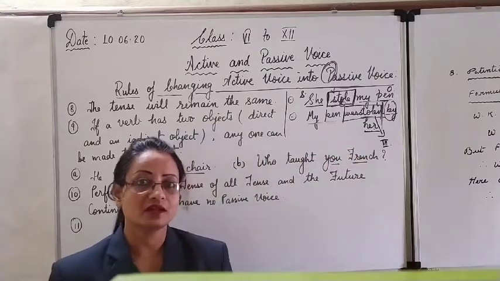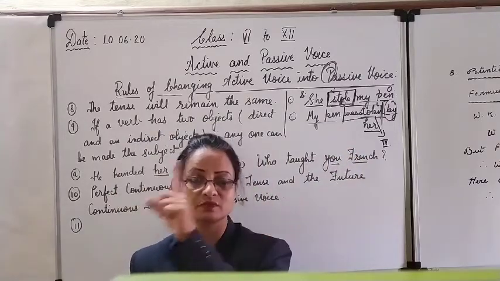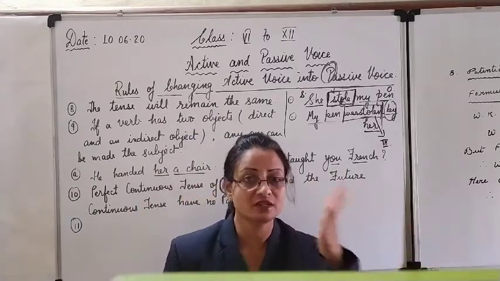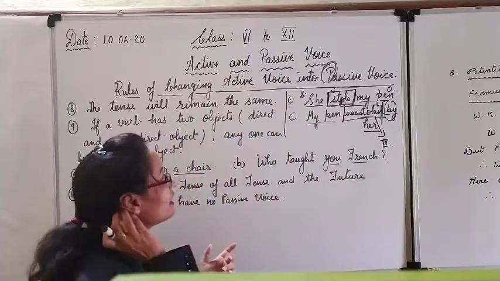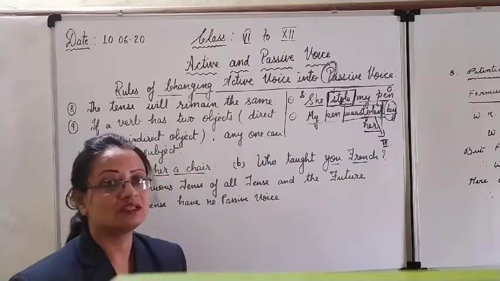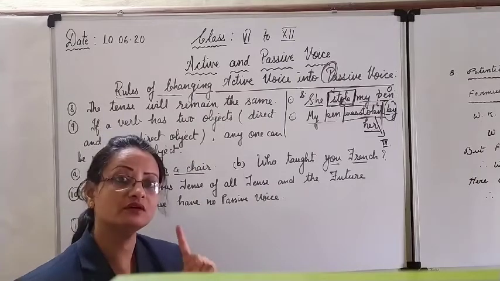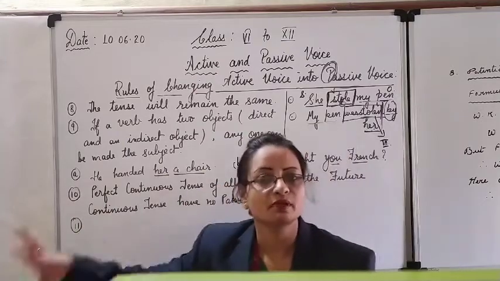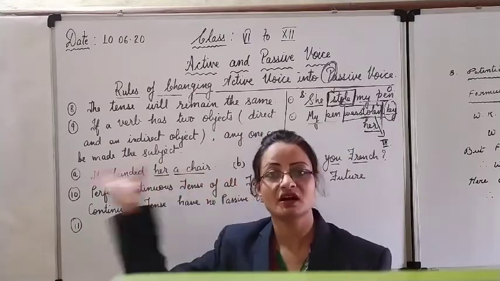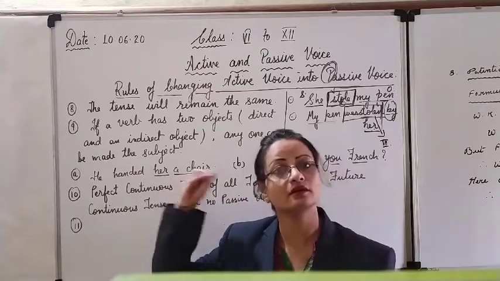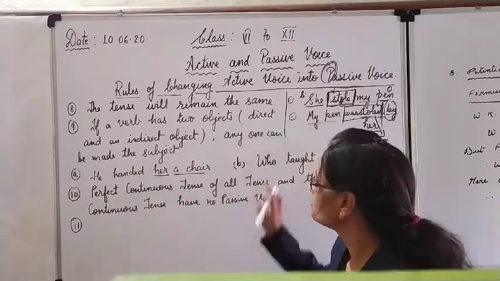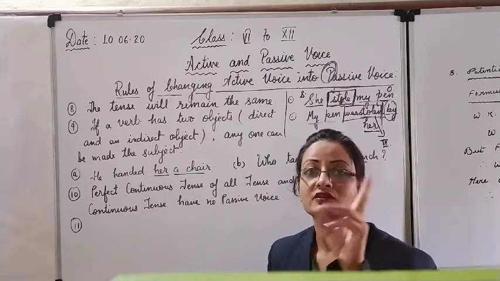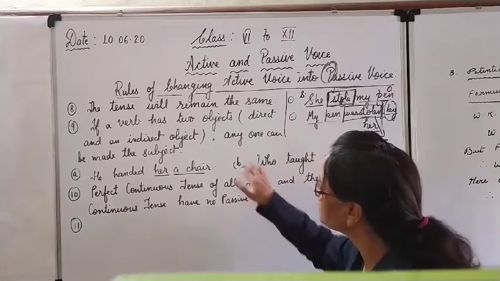In direct and indirect speech, we have to change the tense also. The simple present will change into simple past. Present continuous will change into past continuous. This way we have to totally change the tense. But in active passive, while changing from active to passive, we will not change the tense. The tense will remain the same. Simple present will remain simple present. Simple past will remain simple past. Present continuous will remain present continuous, and so on. Clear? So tense will not change, only the verb will change into the passive form and the third form of the verb will be introduced. Clear?